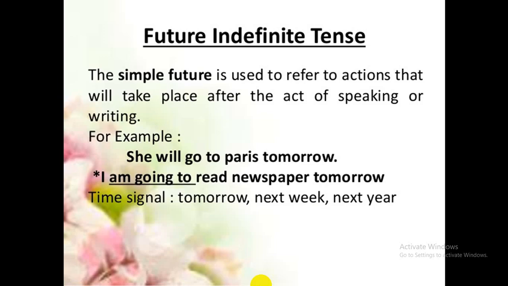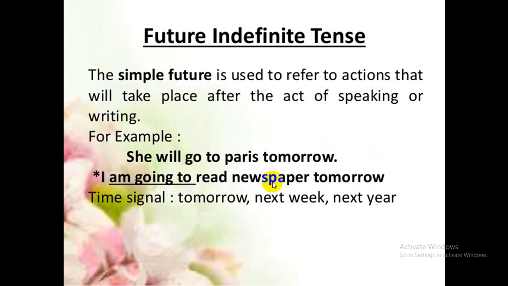Now let's see what is future indefinite tense, or simple future. The simple future is used to refer to actions that will take place after the act of speaking or writing. For example, she will go to Paris tomorrow.